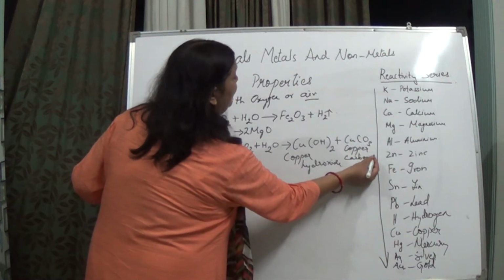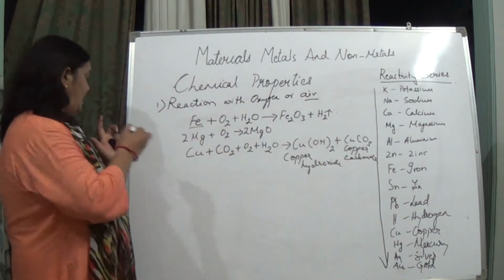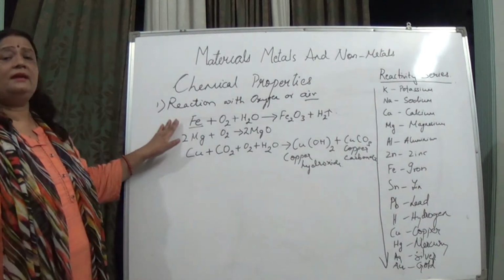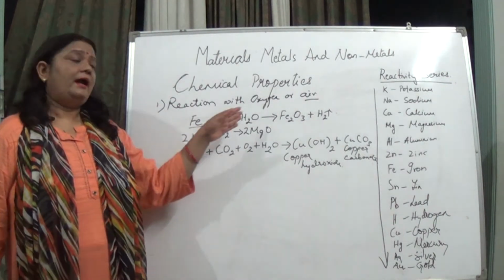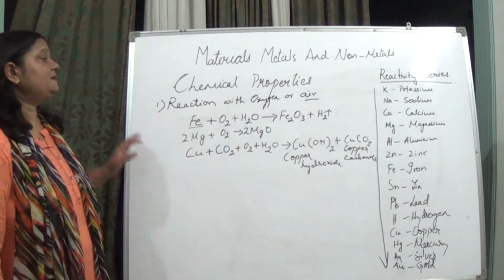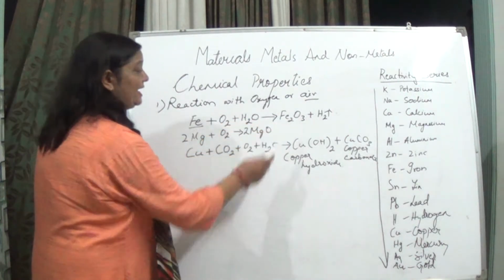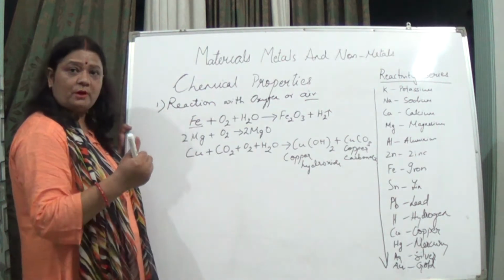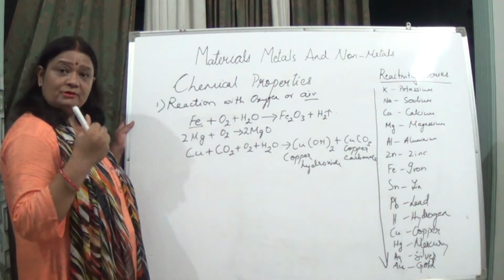How can you analyze this? Like iron, which reacts with the oxygen of the air, and water vapor is present, thereby forming iron oxide, and this you can see by the brown or reddish brown flakes on the iron tools.